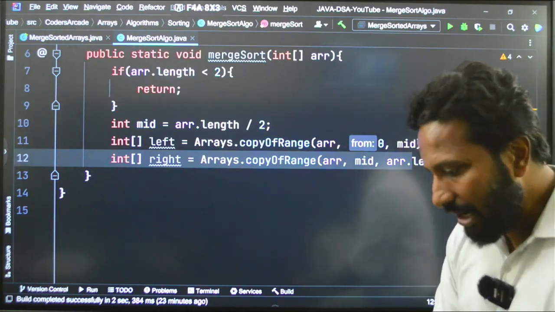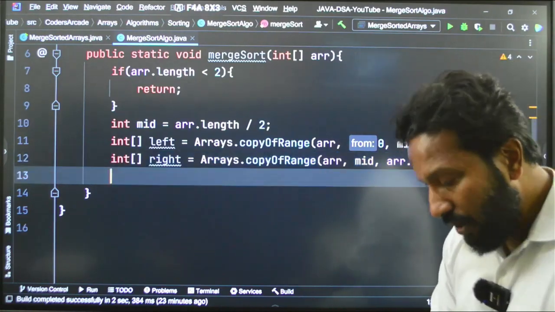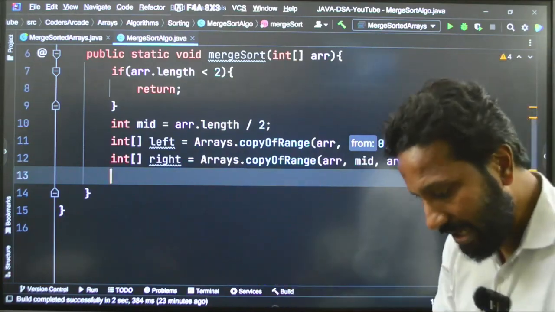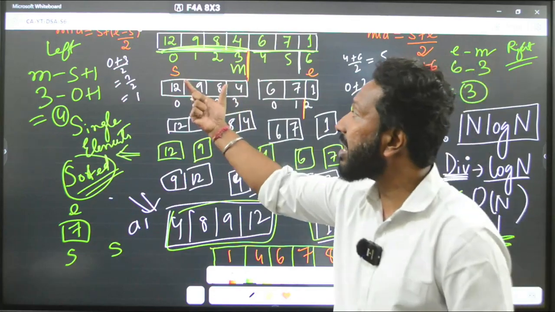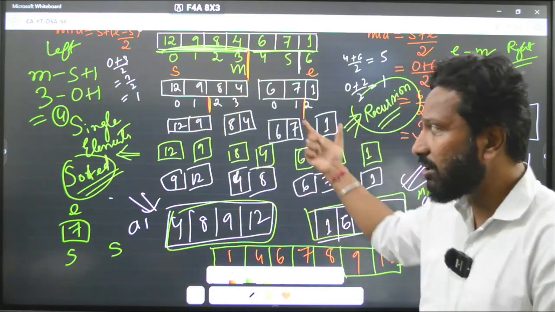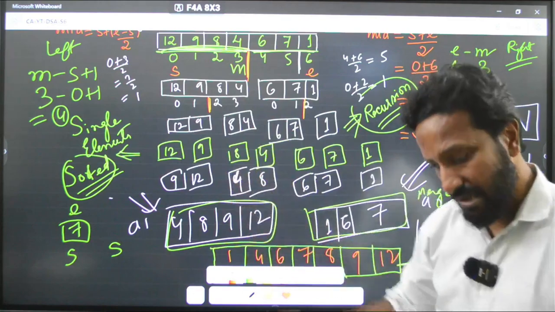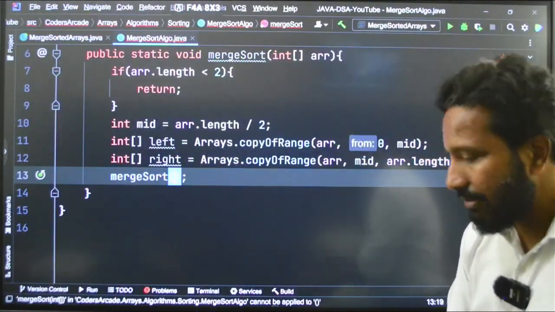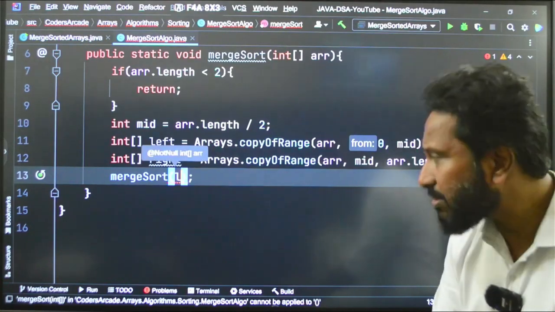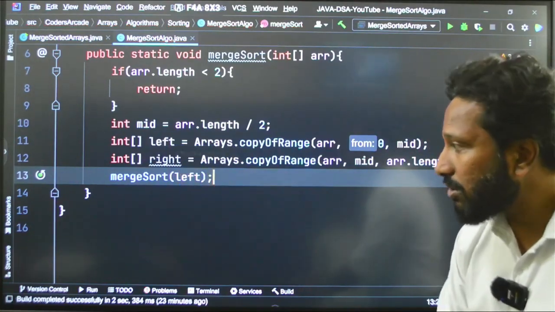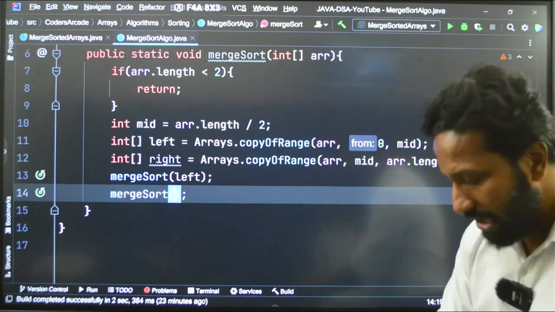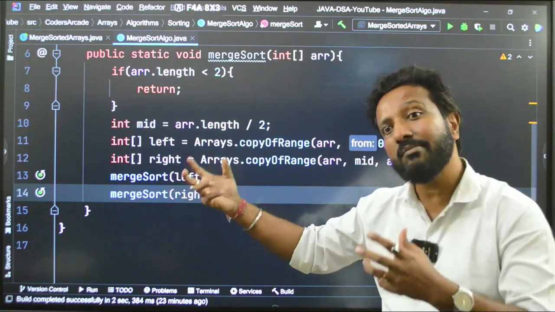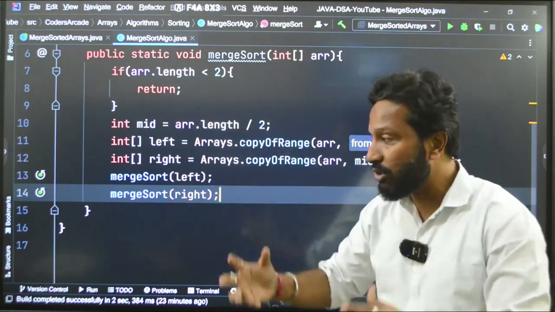Now, after that I told what? You have to break it down using recursion, right? So, this thing that is happening in the array, breakdown, again breakdown, again breakdown, all this breaking down is done using recursion. So, I will call the same function, merge sort function. This time I will pass the left part of the array so that I can break it down, and again I will call the merge sort function, this time on the right part of the array. So, what I am doing is recursively breaking that bigger array into smaller chunks.